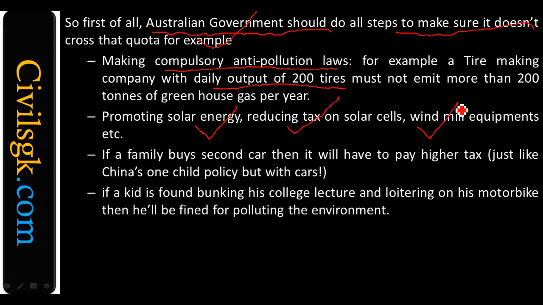If you promote solar energy, you are using that energy and not using petrol or something like that, right? So it should be helpful. And if you want to promote solar energy, first of all you reduce the tax on it and try to create wind energy. It would be better. If a family buys a second-hand car, then it will have to pay a higher tax, just like China's one-child policy.